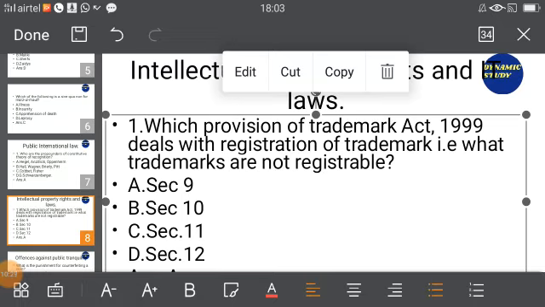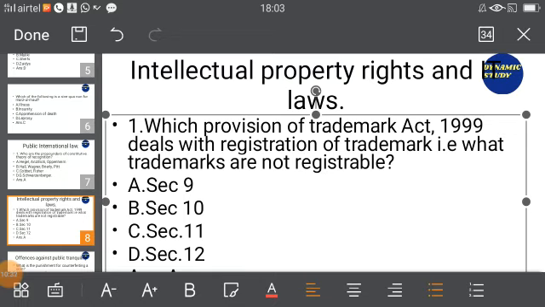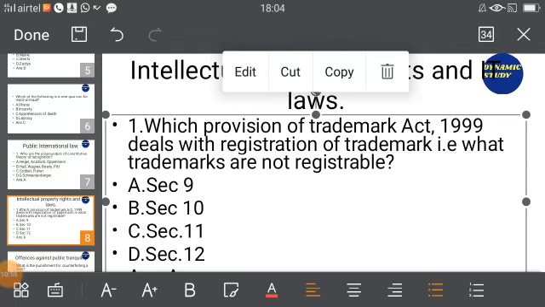So now looking at the question asked, which provision of Trademark Act 1999 deals with the registration of trademark? Maybe few of you had an idea about trademark, but I want to just give you the basic idea about what is trademark for those who do not have an idea. By giving a simple example rather than discussing in terms of definition, you wear a watch, it will have some name, logo, brand, okay, that is nothing but trademark.